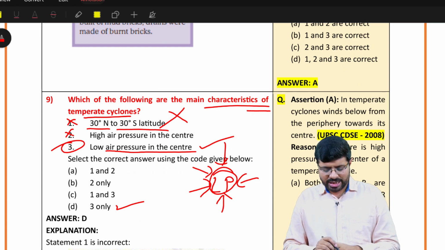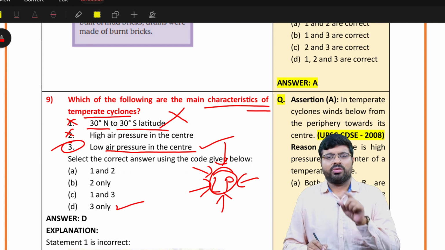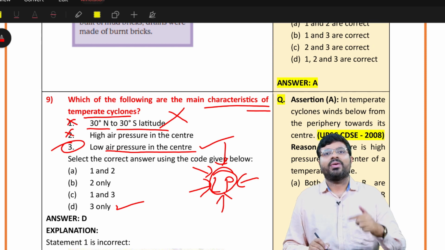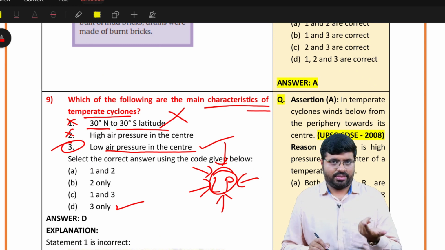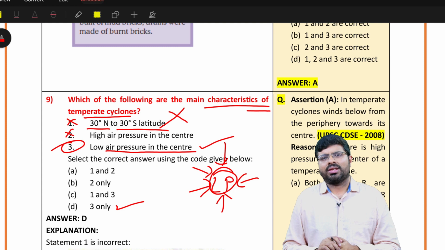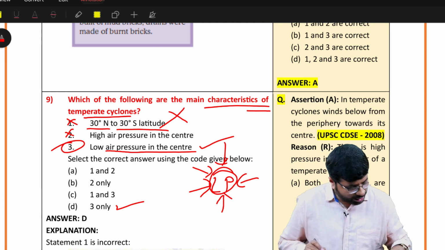Then if you have eliminated statement 1, automatically, so rule number 2 I am trying to tell you: whenever you eliminate 2 statements in the exam, definitely try to get that answer right, because you have high chances of getting it right. Okay, don't do blunders like when you don't know the question, some option I would choose. Never like that, it will not work out. Okay, then next question.